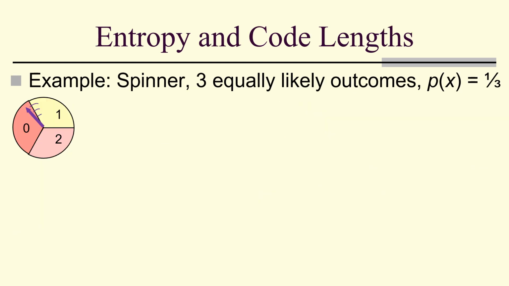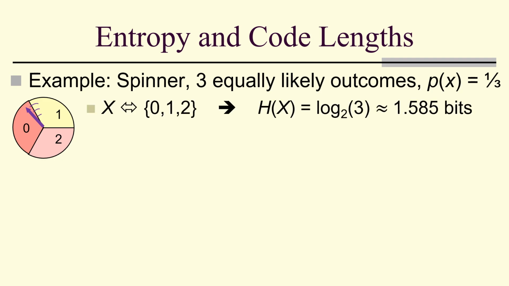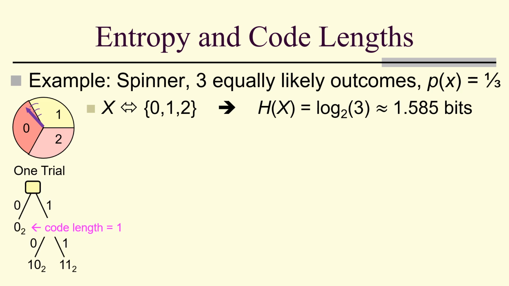Let's look at an example, a spinner with 3 equally likely outcomes, each with a probability of a third. The entropy is the log base 2 of 3, which is about 1.58496, and so on. In one trial, we could form this kind of a tree, code length 1 and code length 2. That means we get 5/3 as the average for the 3. The average code length is 1.666 repeating.